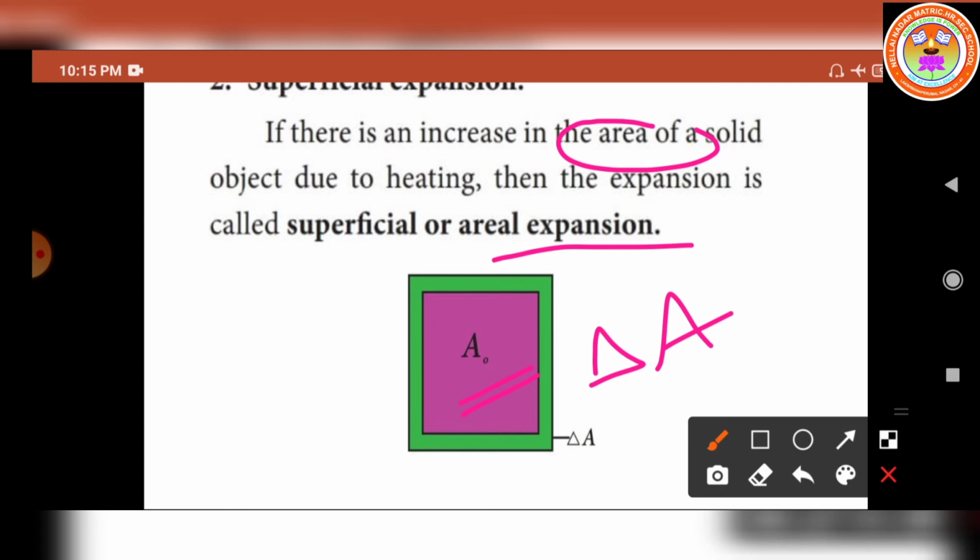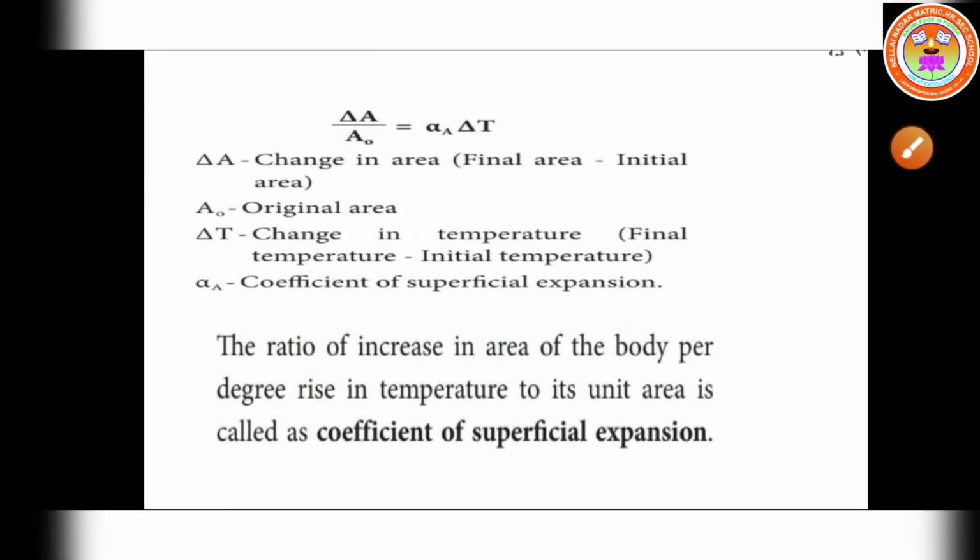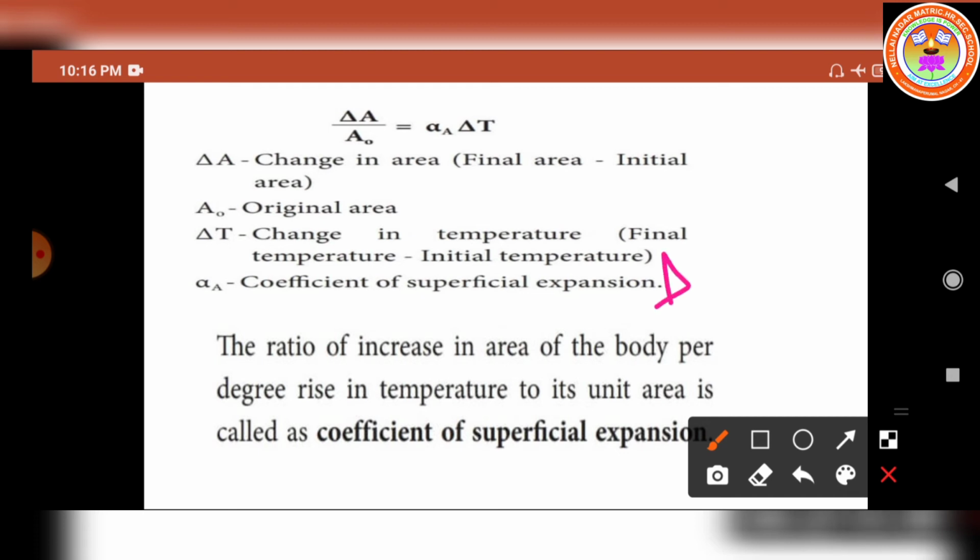Now the heat energy is given to the solid substance, so automatically the temperature increases. So we can find the change in temperature, denoted by the symbol delta T. We can write the formula: delta A by A naught, the change in area by original area, is directly proportional to change in temperature.